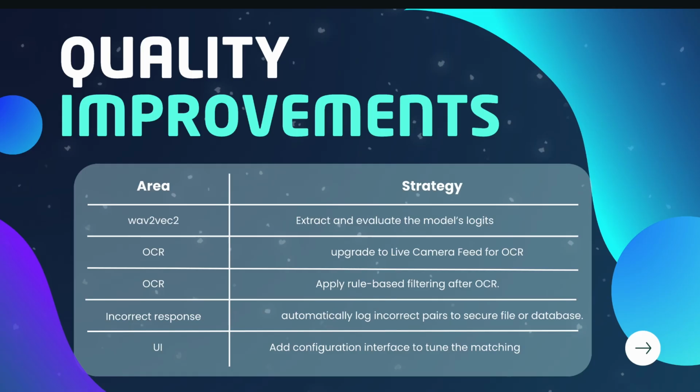To boost our app accuracy, we will first leverage the confidence score from speech recognition to ensure reliable transcription. Next, we will enable live camera input for more practical OCR. We also implement post-OCR filtering to clean up digit readings, and log all the incorrect responses to learn from our mistakes. Finally, we will add a user-friendly way to adjust the matching sensitivity for different scenarios.